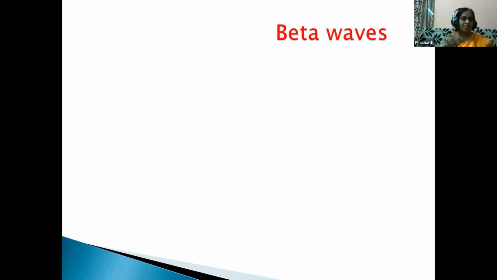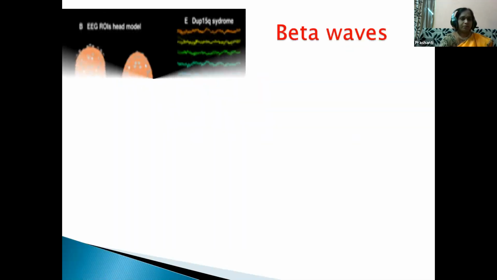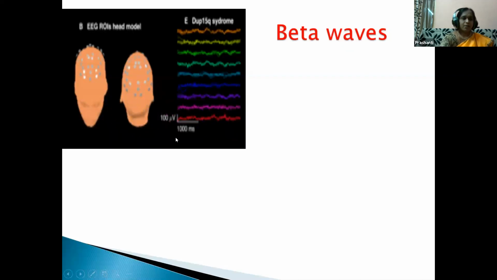Next come the beta waves. Here, children, these are the beta waves. These are unsynchronized waves. When do they appear in the brain? When the person is mentally very active or always in tension, the brain shows beta waves, children.